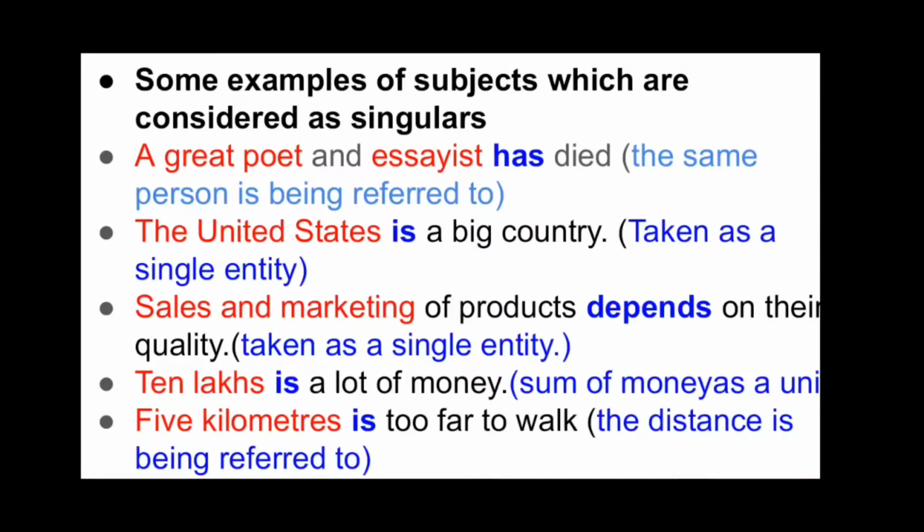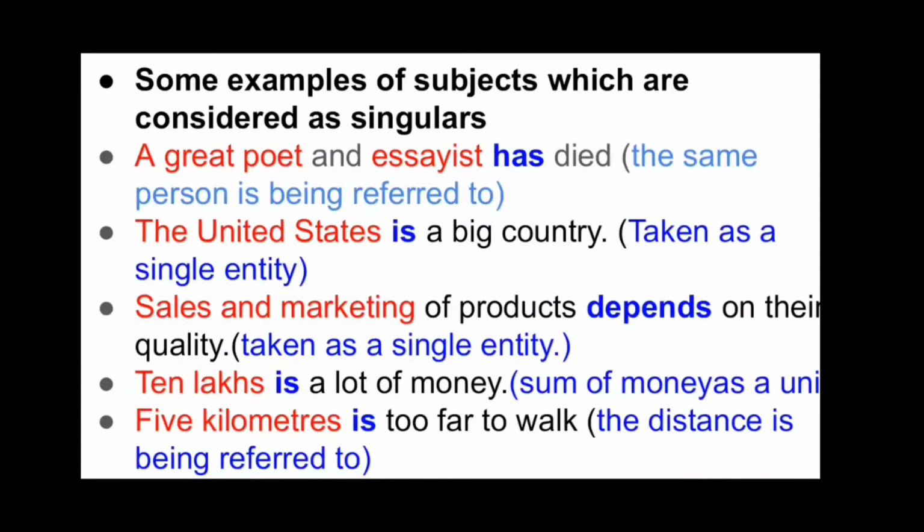Sales and marketing of products depends on their quality. Now here also we see that sales and marketing are taken as a single entity. So we used depends, that is the singular form of the verb. Next, 10 lakhs is a lot of money. So here also 10 lakhs is considered as a sum of money, which is a single entity.